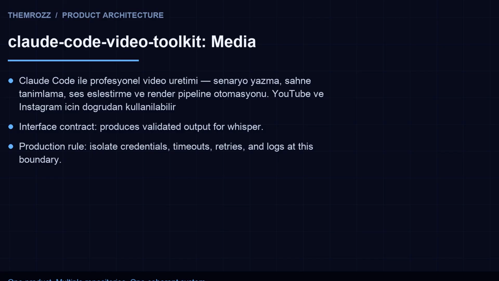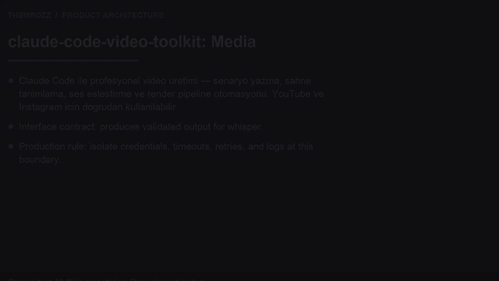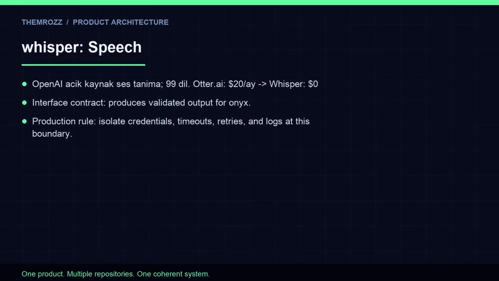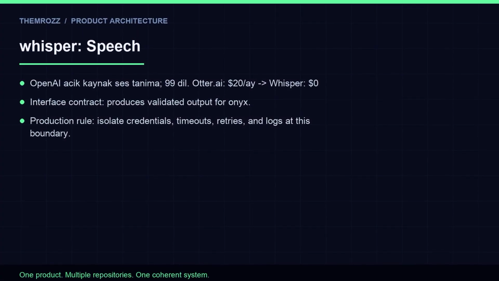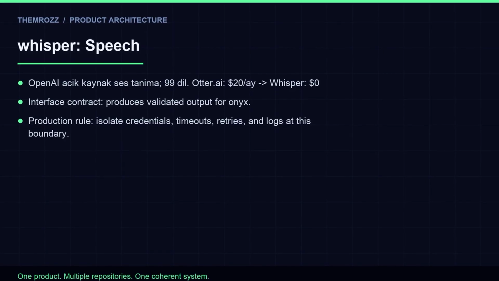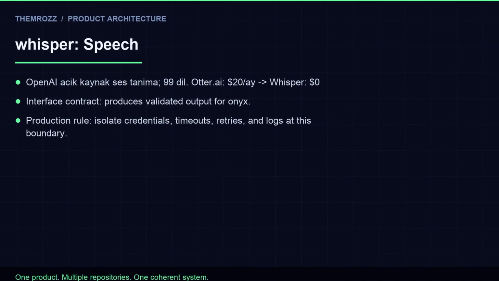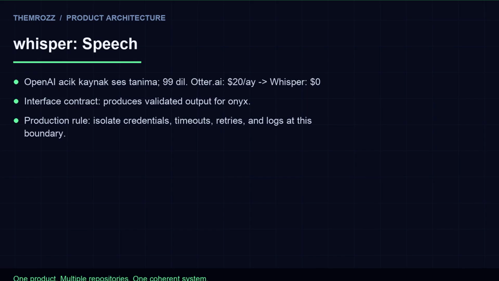As a video publisher submits a request to localize a video, the process kicks off with the Claude Code Video Toolkit, which acts as the media processing engine. This toolkit receives the video file and breaks it down into its constituent parts, such as audio, script, and visuals. The audio component is then passed to the Whisper repository, which handles speech recognition. Whisper transcribes the audio into text using its advanced speech recognition capabilities and returns the transcription to the Claude Code